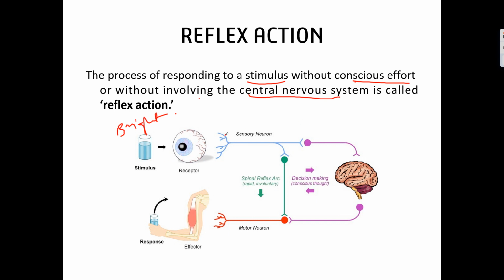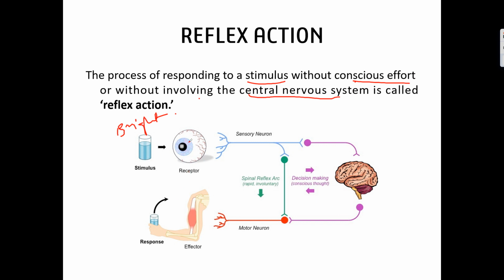Suppose there is a glass here and you want to drink the water. Your eyes will look at the glass and send the information to the brain. The brain will decide and tell your hand muscles to catch the glass, lift it up and drink the water. So this is how things happen. I have discussed two examples here: one is the bright light, and the other is holding a glass with the hand.